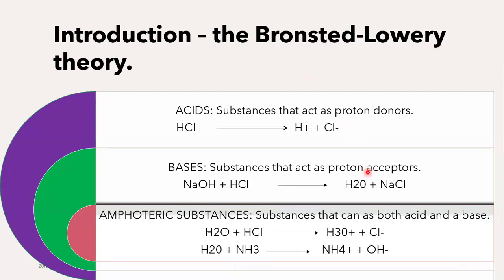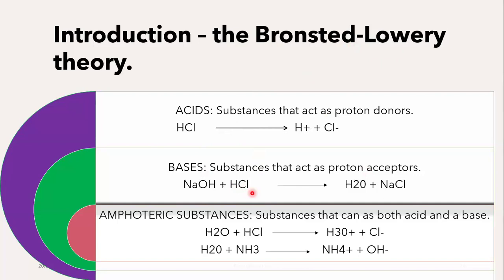A base or an alkali, now again, we can give different definitions. I can say an alkali produces hydroxide ions, OH minus, right? But the definition suggested by these chemists was that bases are substances that can act as proton acceptors. So acids are the ones that are producing protons. What are protons? Hydrogen ions. Hydrogen ions are considered to be protons.